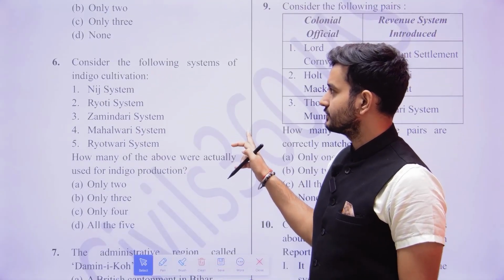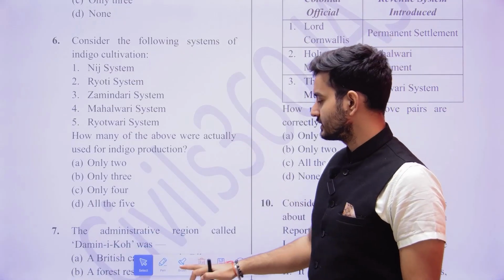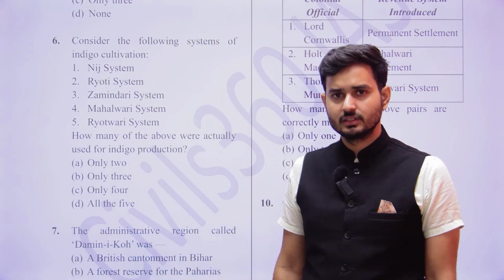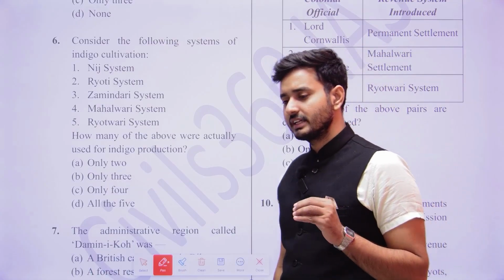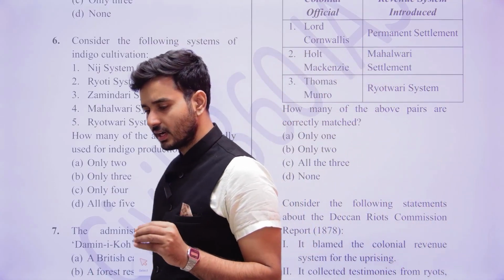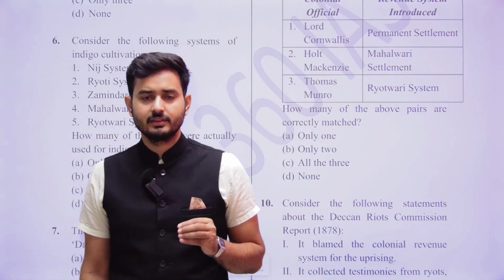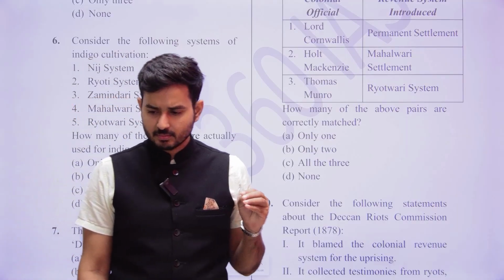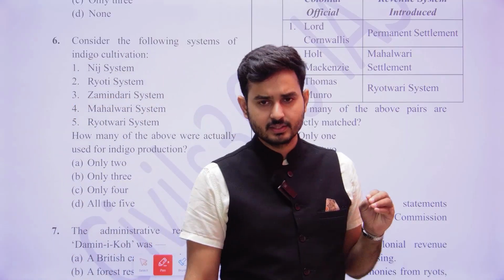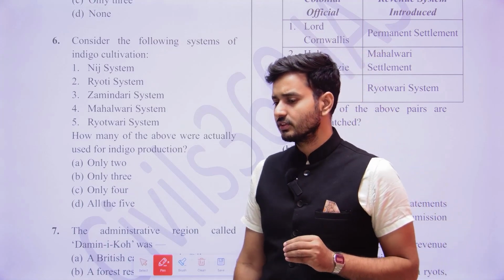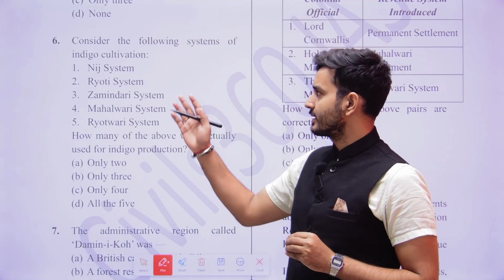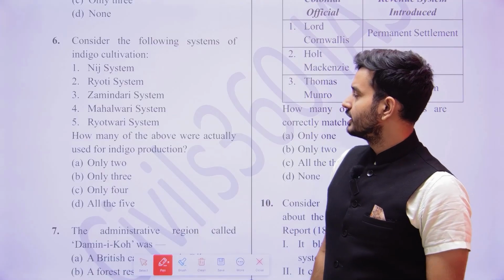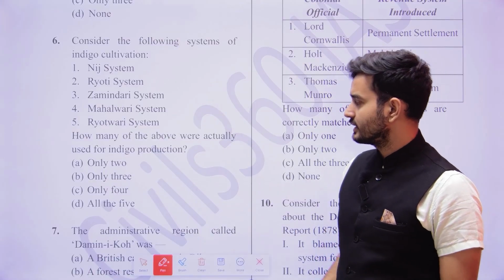The next one is: consider the following statements associated with indigo cultivation. You are very well aware of what indigo is and how it was generally cultivated. Now, when we are aware of how indigo was cultivated at that point of time, what do we understand here? The cultivation of indigo was associated with which of the following systems?